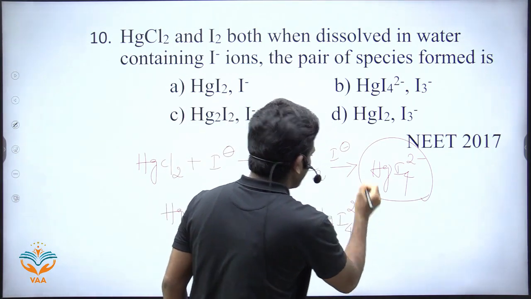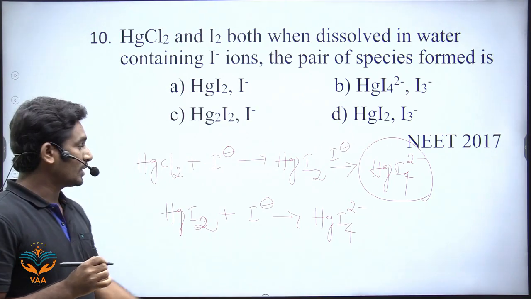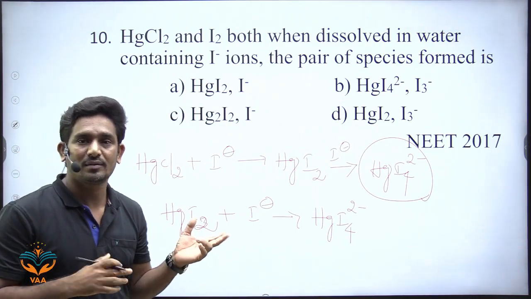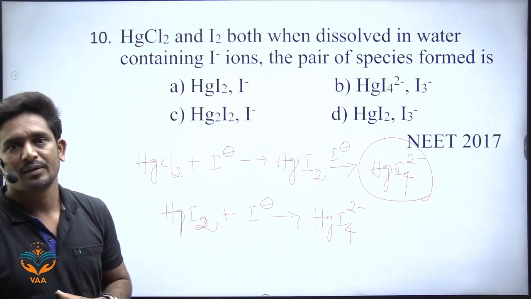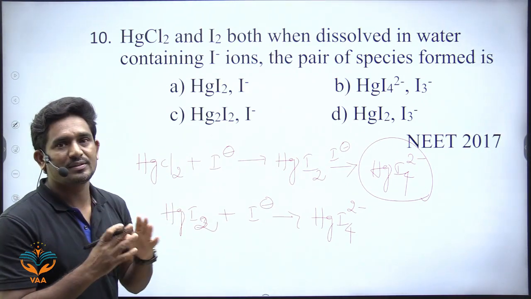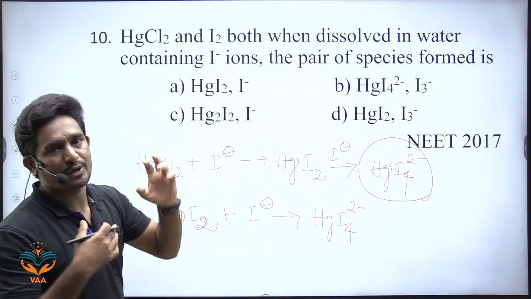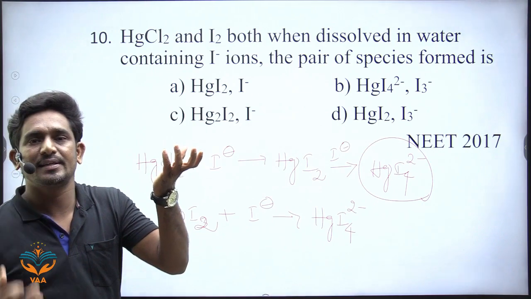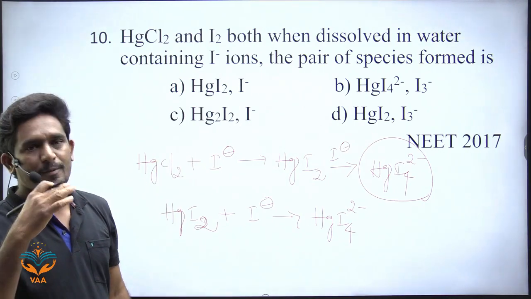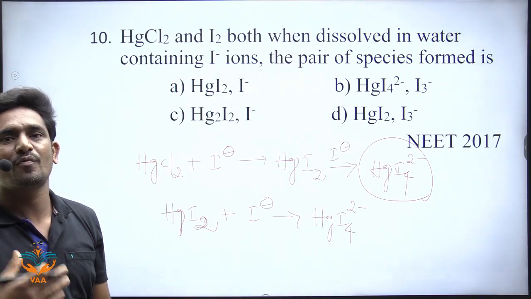Here, what happens to the Van 't Hoff factor? You will see this in colligative properties, beta. When HgI2 is dissolved in potassium iodide, what happens to the Van 't Hoff factor?